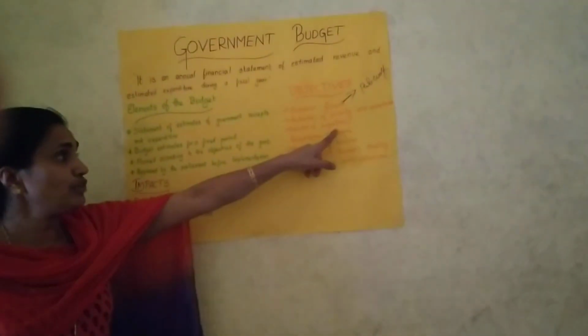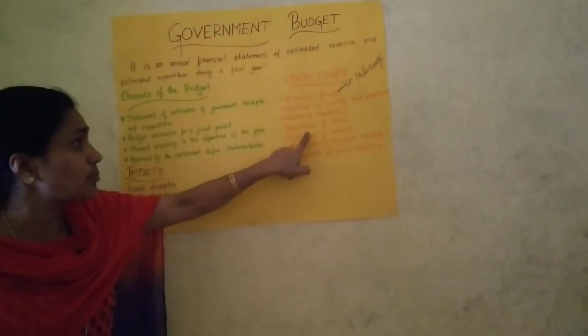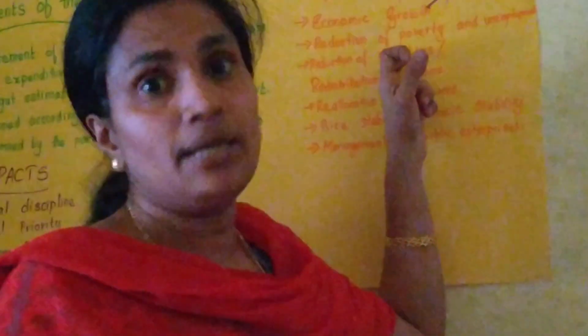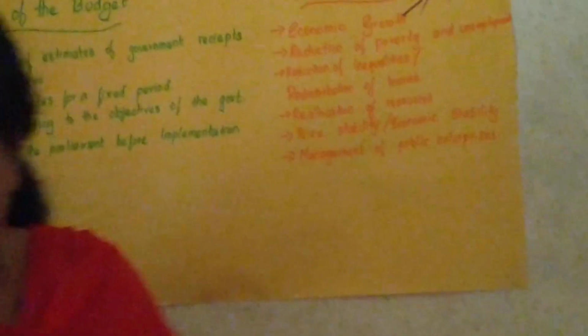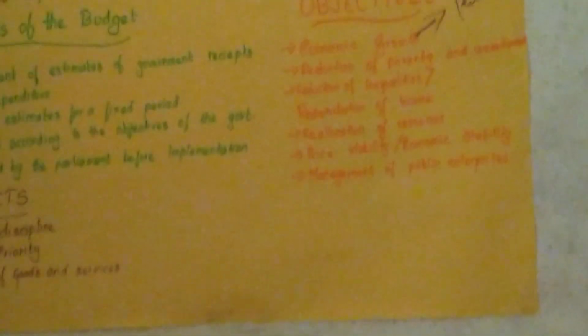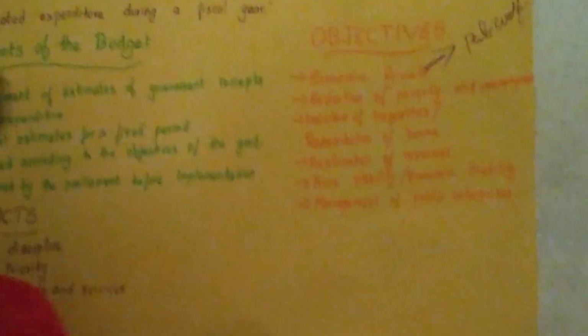When we move to the third objective, reduction of inequalities or redistribution of income. Do you think we can reduce the inequalities in our country? Yes. This can be implemented through a progressive tax system and increasing government expenditure.